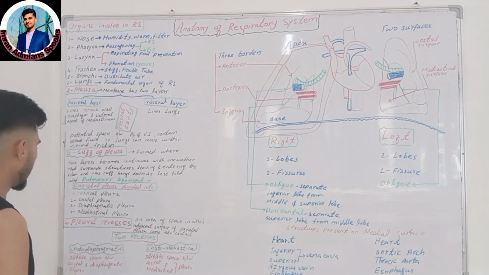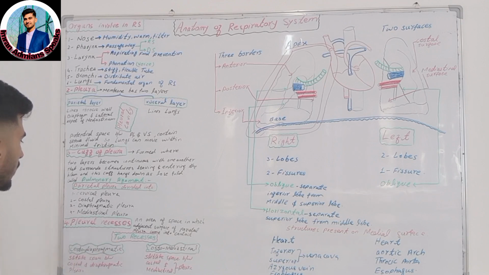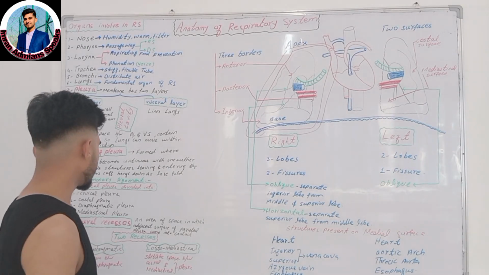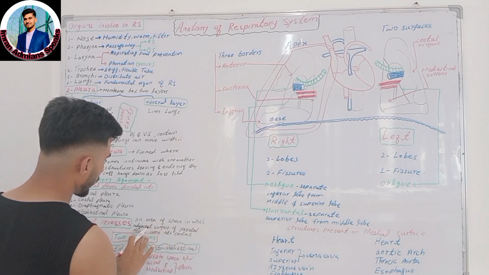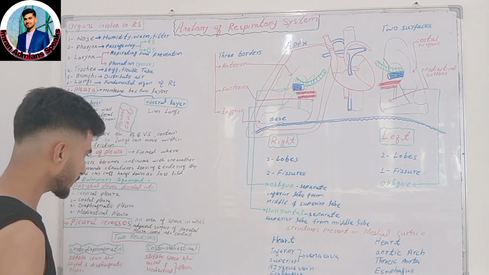This is the mediastinum, and mediastinal pleura forms the lateral aspect, meaning the lateral boundary of the mediastinum. Okay, and the next one is the pleural recesses. What are the pleural recesses? Pleural recesses are an area of space in which adjacent surfaces of parietal pleura come into contact.